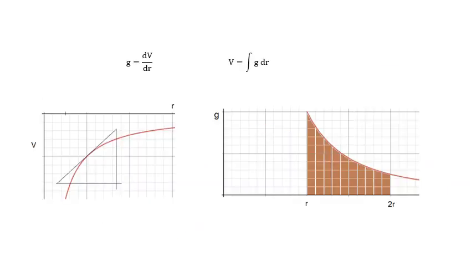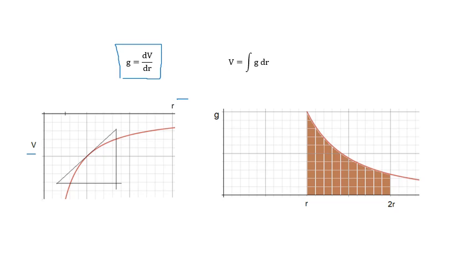This is quite a tricky topic, and it may take you several looks at this video and looking in other books, and hopefully your teachers explained it to you. It's not an easy topic. Remember that if you've got a graph of V against r, then the gradient is the field strength.